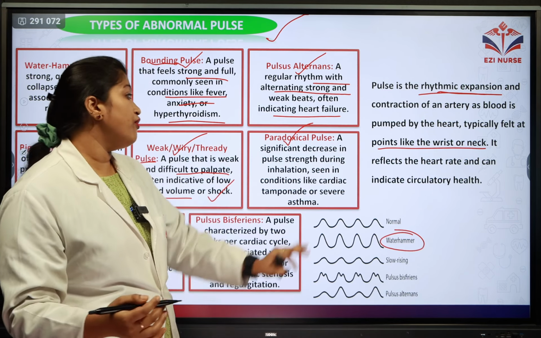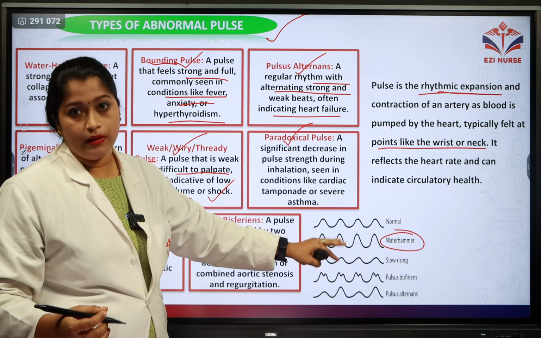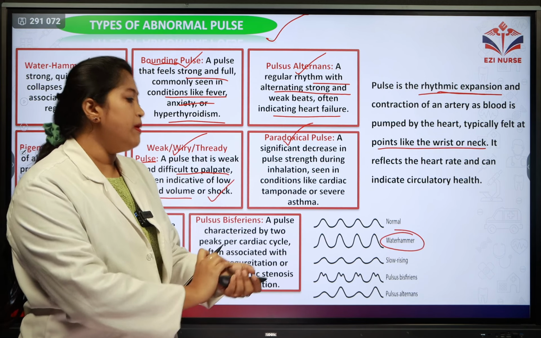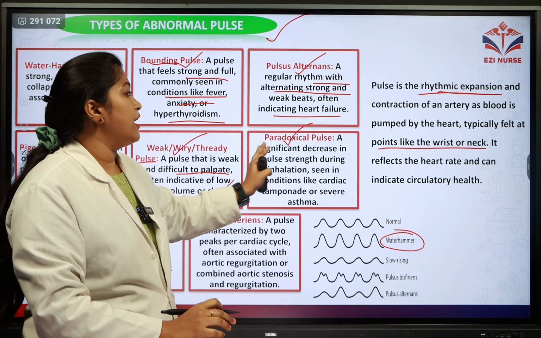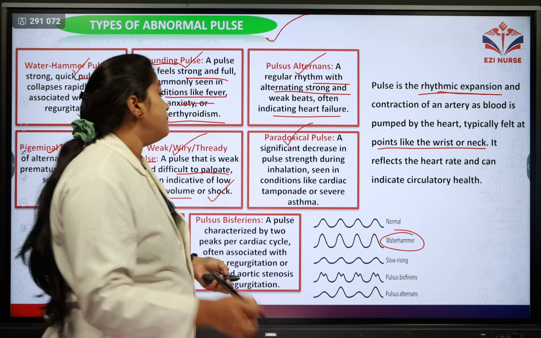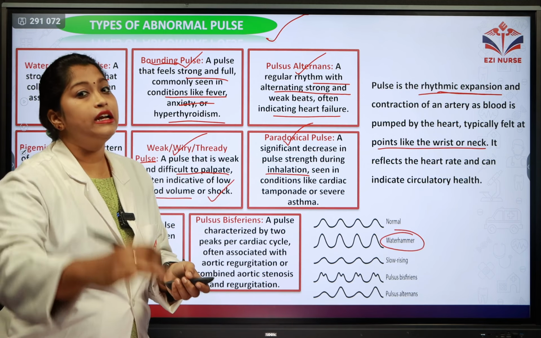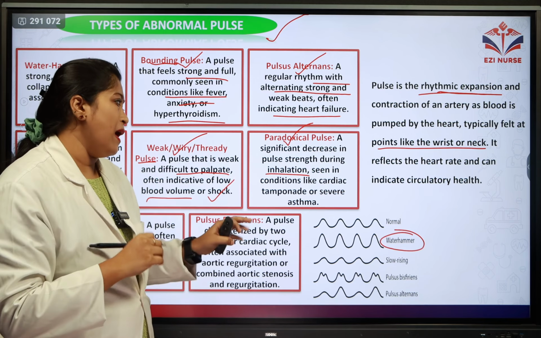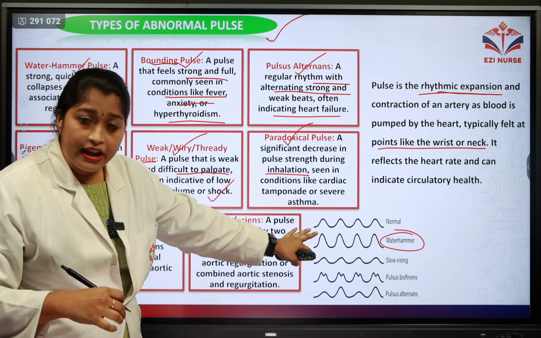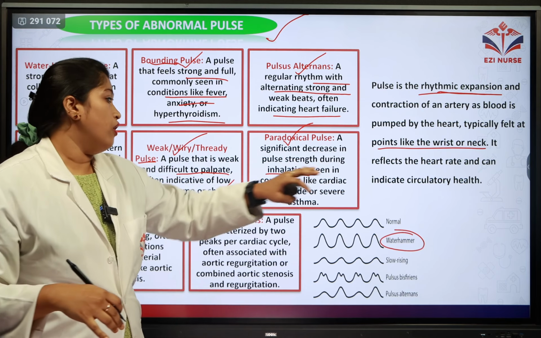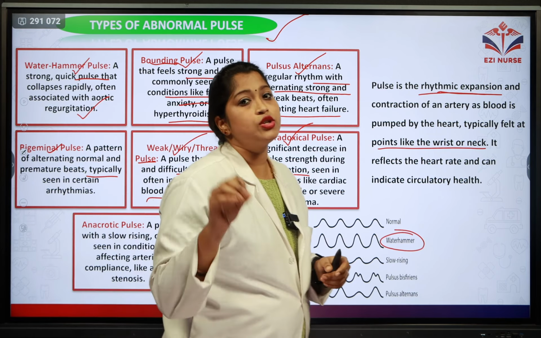Coming to the next one is paradoxical pulse. That is, it's a significant decrease in the pulse strength. The pulse strength is very low in this paradoxical pulse, and during inhalation itself, you can feel there is a decreased or very low pulse. You can see this in conditions like cardiac tamponade or severe asthma patients; you can feel this paradoxical pulse.